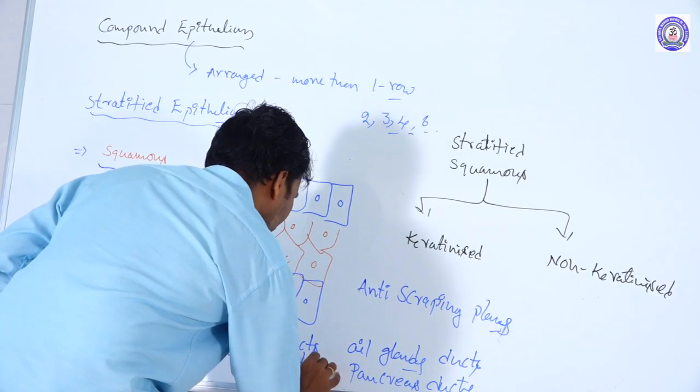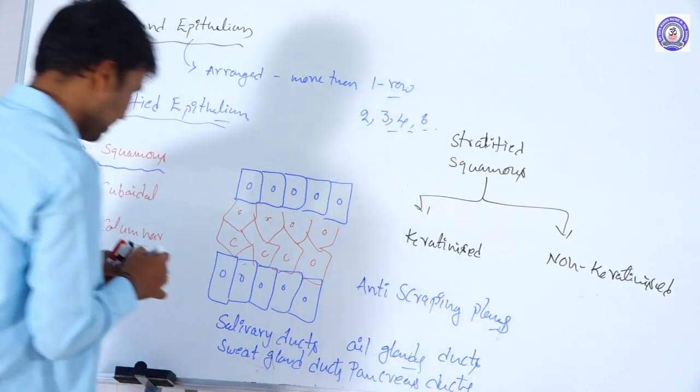These are all present only in the ductal regions of these glands.